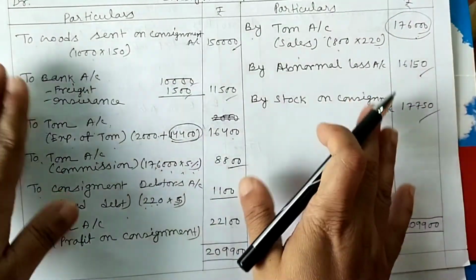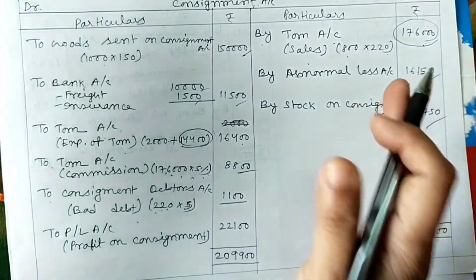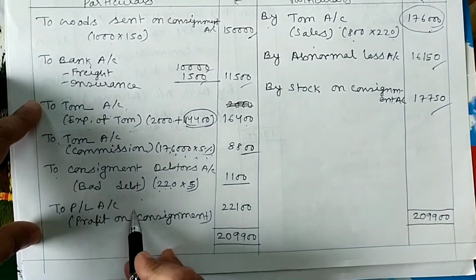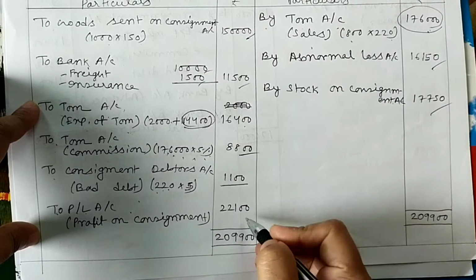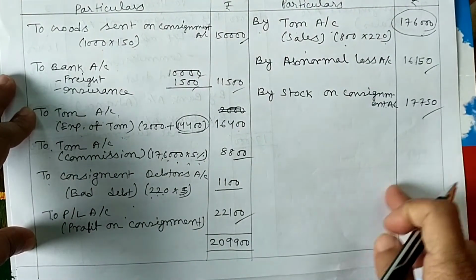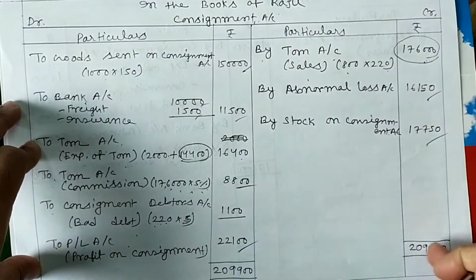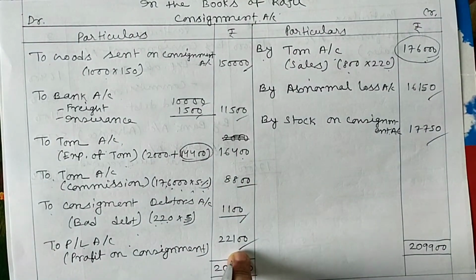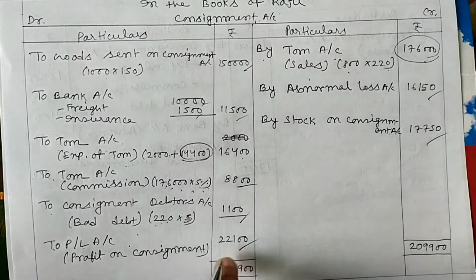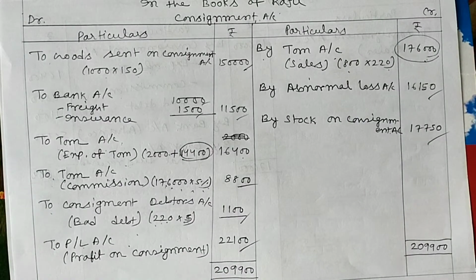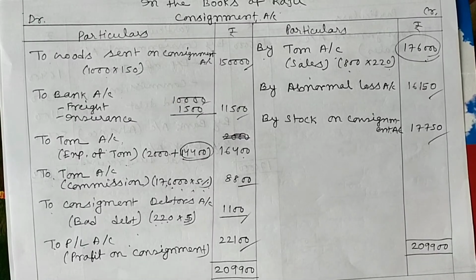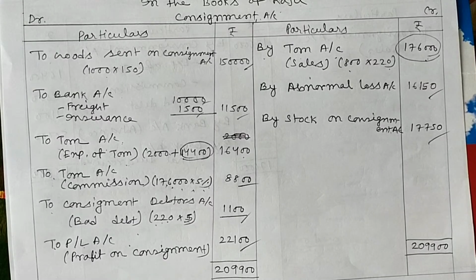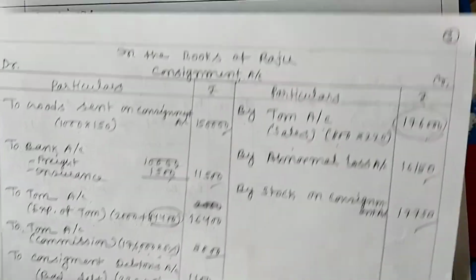After putting all of these entries, we get a profit transferred to P&L account, profit on consignment account. This is the total of debit side, and after deduction up to this, we get profit on consignment account. So we know how to calculate abnormal loss, how to calculate unsold stock, and how to put bad debt entries in the consignment account. Okay.